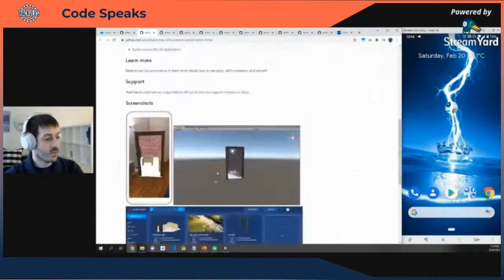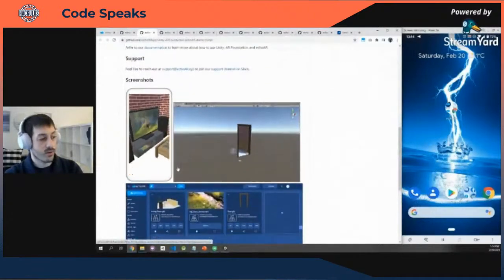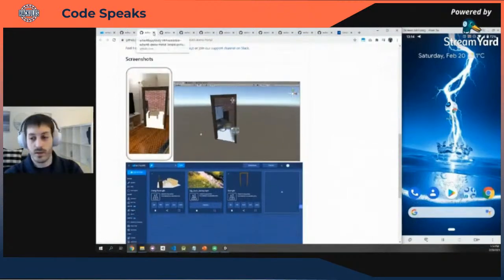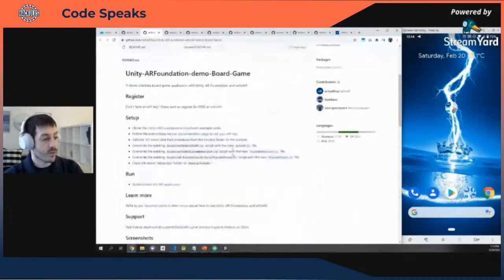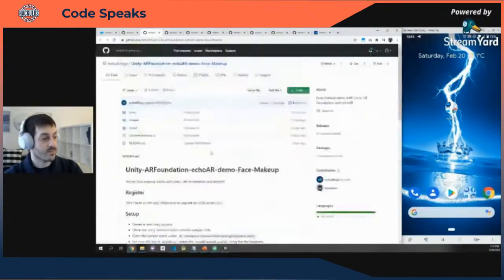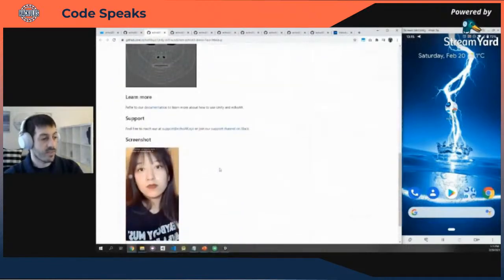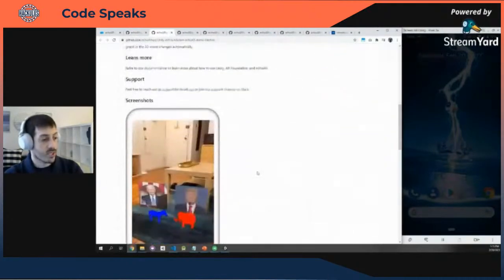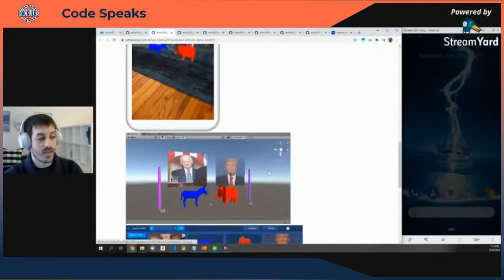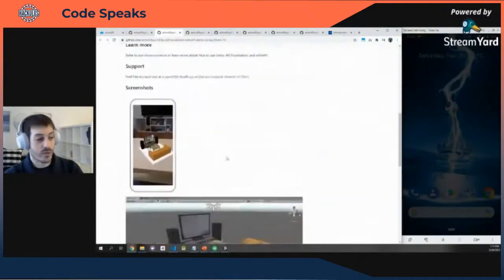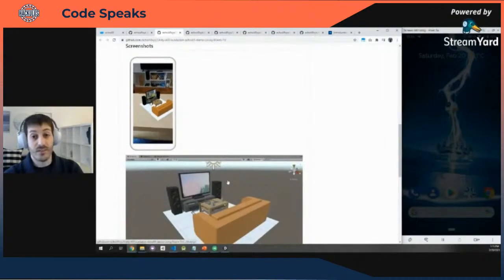So check this out. You can build a portal to a different world using echoAR and Unity. This is a really cool example that you can literally recreate. Here's another really cool example of a board game that you can build in augmented reality, play with your friends. Here's an example of face makeup being applied. An election demo that you can have videos, images, and live results of the election projected in augmented reality or virtual reality. Here's another cool demo of a living room inside a living room where you can binge watch a movie.